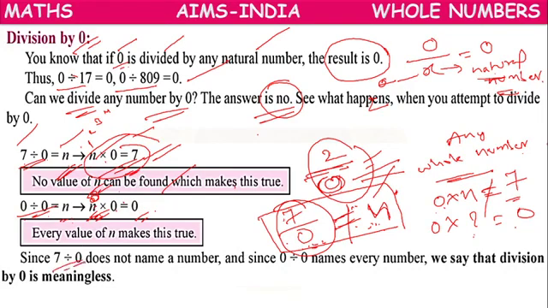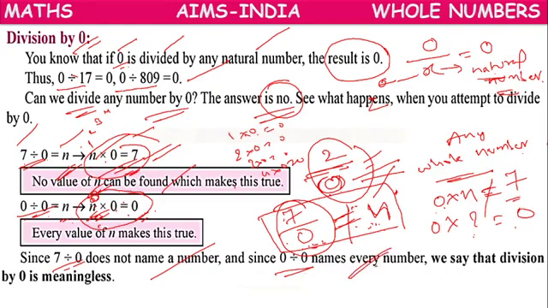So 7 divided by 0 does not name any number. Here also, n into 0 equals 0. 1 into 0 is 0, 2 into 0 is 0, 3 into 0 is 0, 4 into 0 is 0. So what does 0 divided by 0 represent?